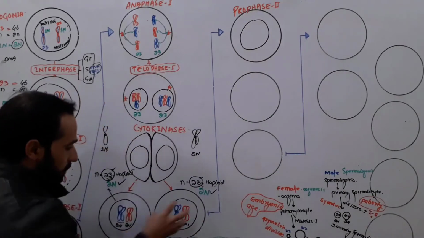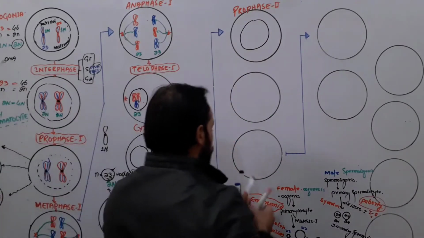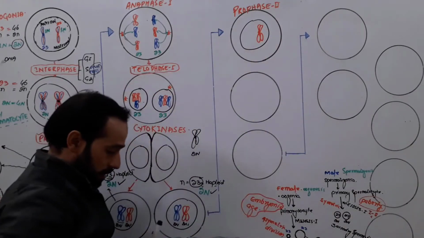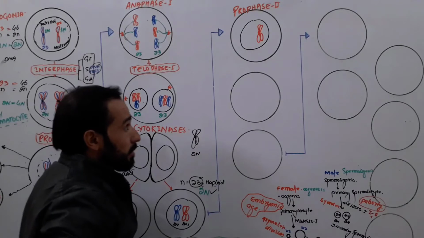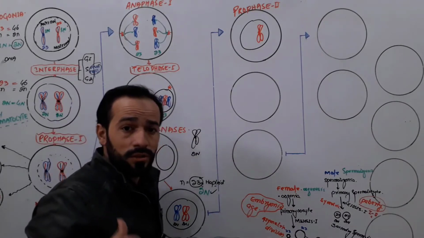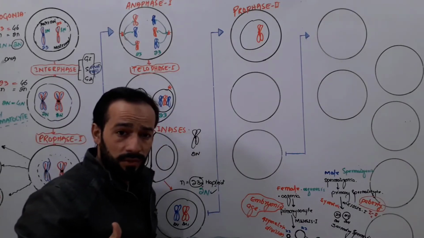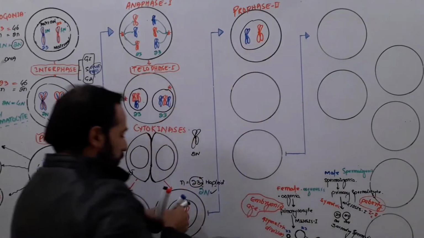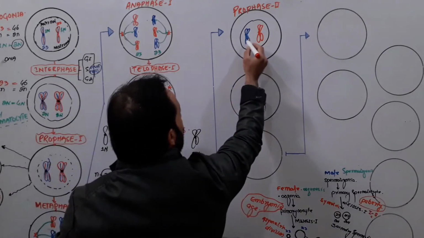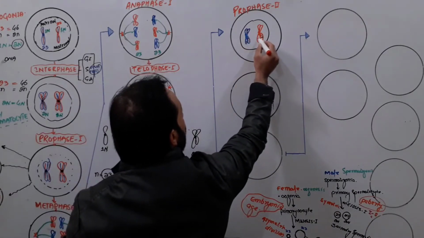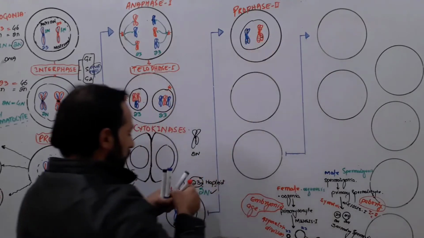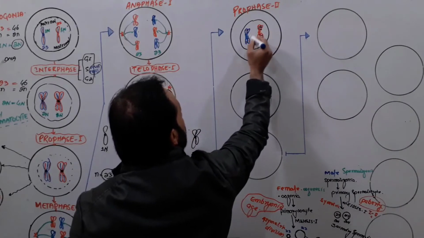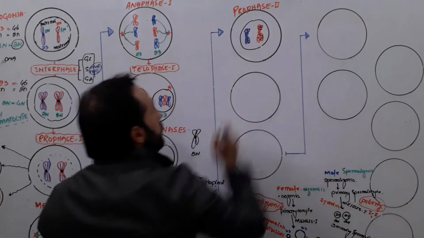Here is the nucleus of the cell, right? And it has chromosomes which are double structured. You know better about double structured, right? So if you don't know about double structured chromosomes, go and watch the lecture regarding the meiosis first. And here is also the chromosome. The chromosomes are genetically recombined, we know, and they have exchanged their genes. The blocks of genes have been exchanged, crossing over has occurred, and everything we have studied early in the previous lecture regarding the meiosis first, you can go and watch.